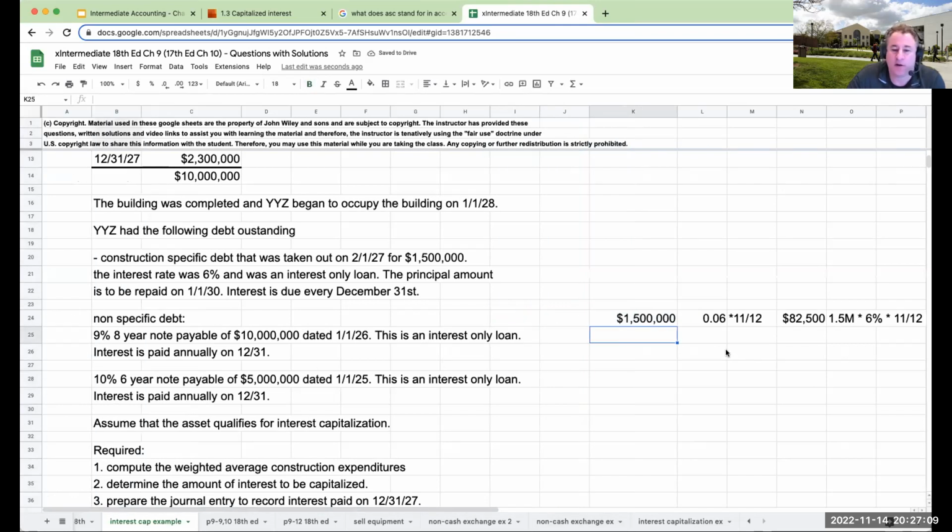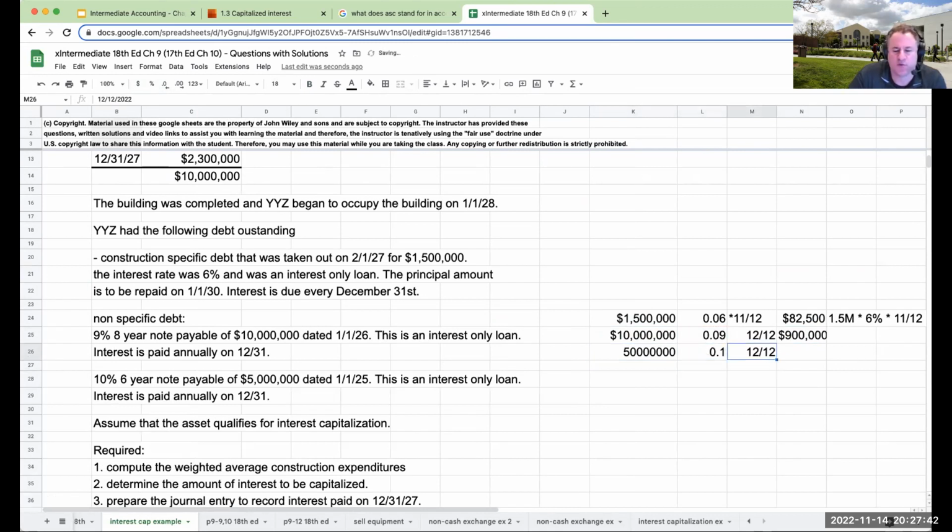I come over here, I borrowed $10 million, right? And my annual interest rate was at 9%. And this was outstanding for the entire year because I borrowed the money on 1/1/26. So this is going to be 12/12. So 10 million times 9% is going to be $900,000. Okay, then I also had over here 5 million at 10%.